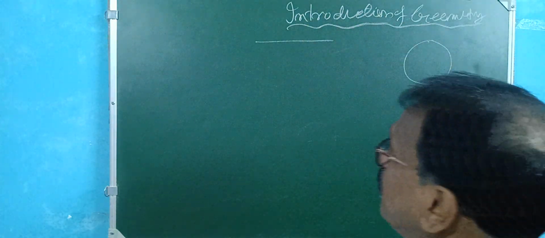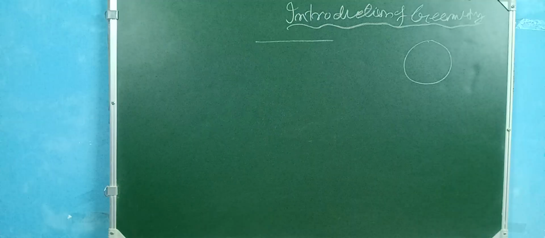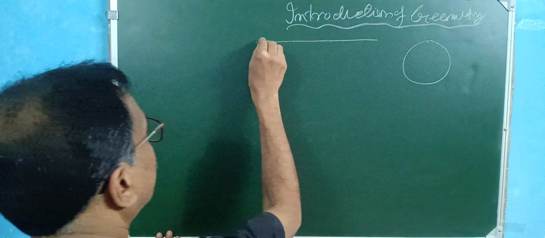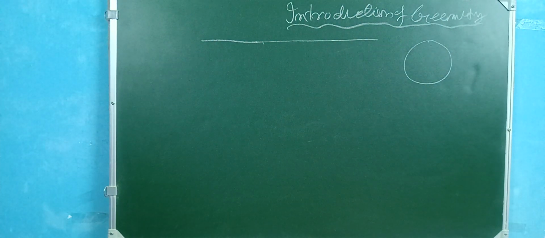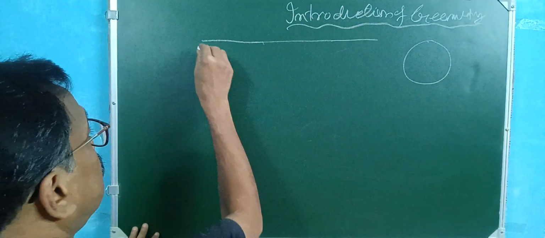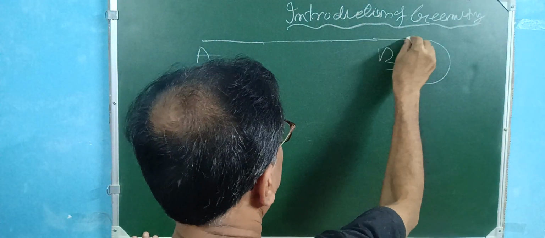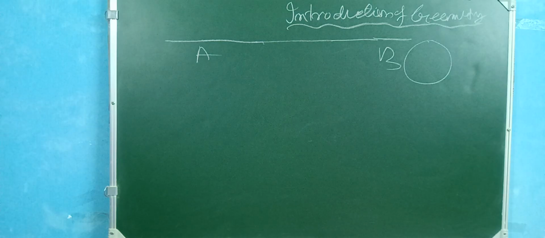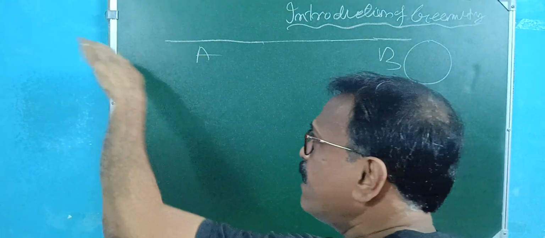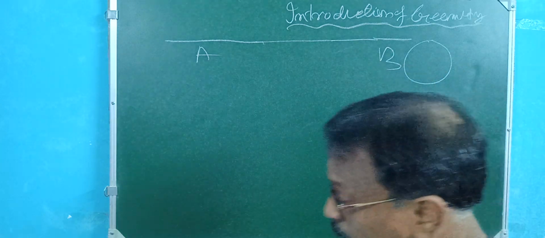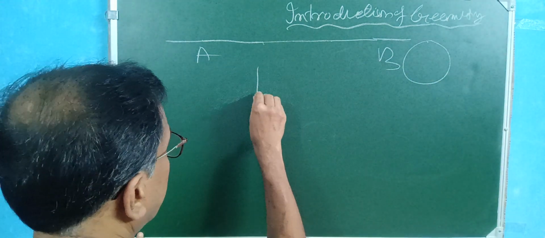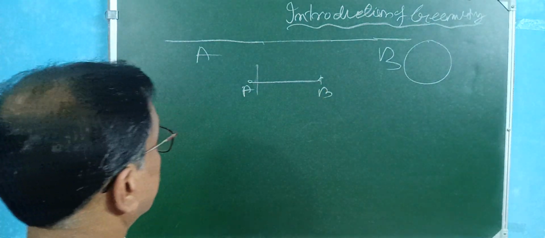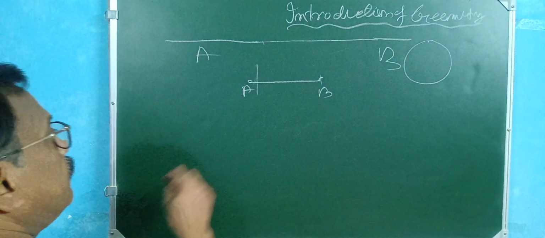This is called a line. Line actually means unlimited. There is no end. Suppose this is AB. If you extend it, this is also extended, this is also extended. So a line extends endlessly, this way and this way. Okay, this is called the line. But when you take a segment, a segment means a fixed part. This is the line, and the line segment is a fixed part.